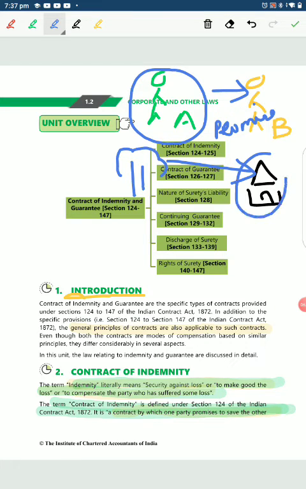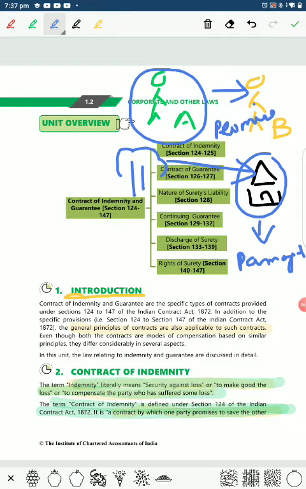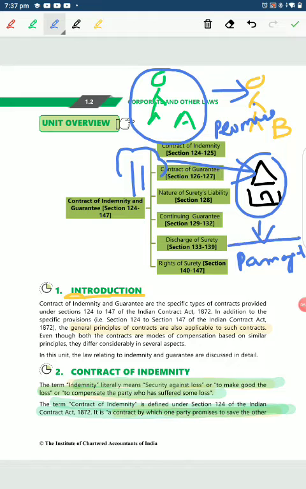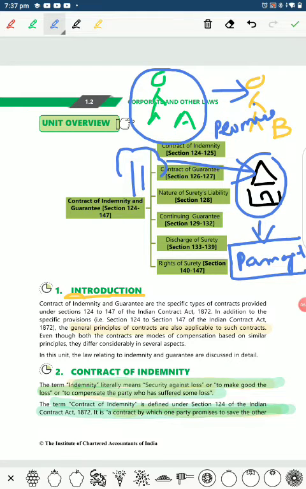If this house is damaged, and because you have borne damage caused by my conduct, I will compensate you. I will indemnify you for the loss you face in respect of the damage done to your house because of my tree falling on it. So this is the simple concept of a contract of indemnity.